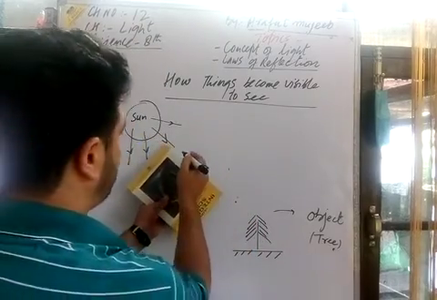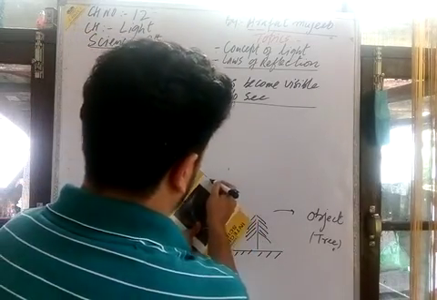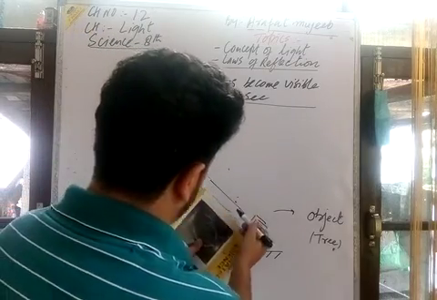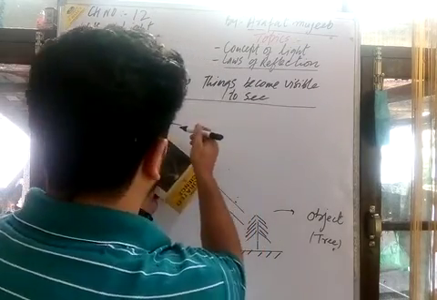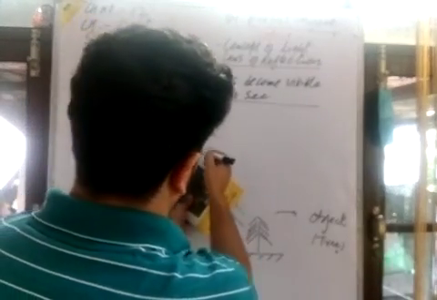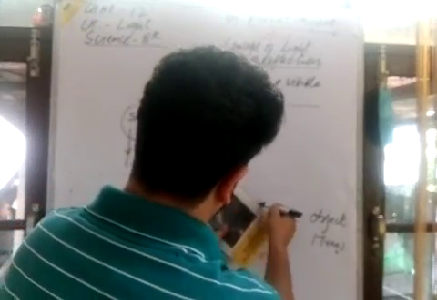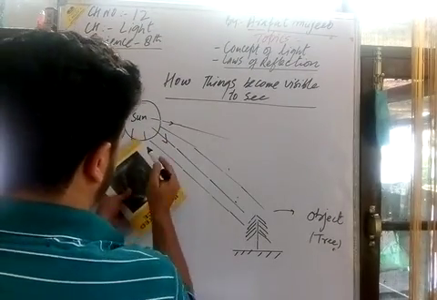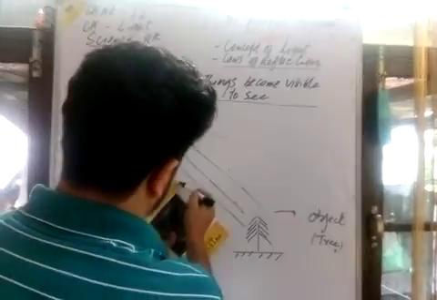Now light rays are coming from the source of light. Here you can say light rays. How things actually become visible. Light comes here. The light will come here, in the diagram.